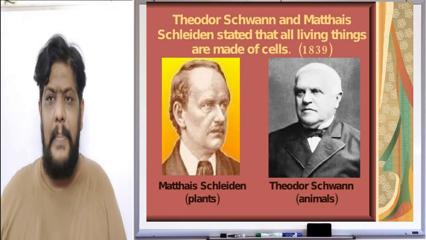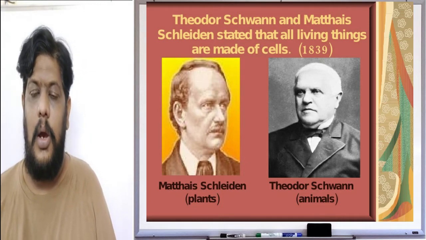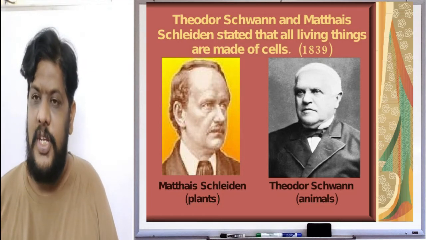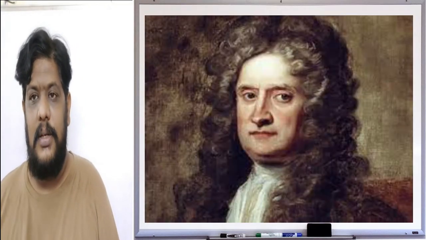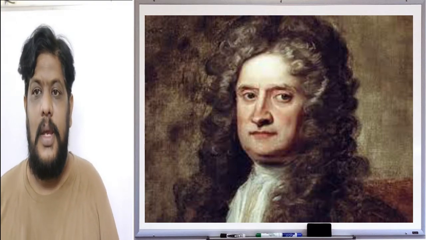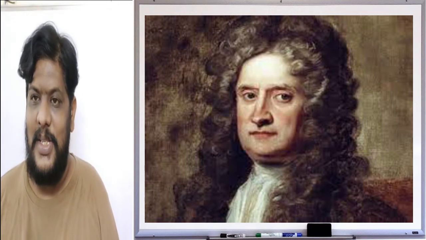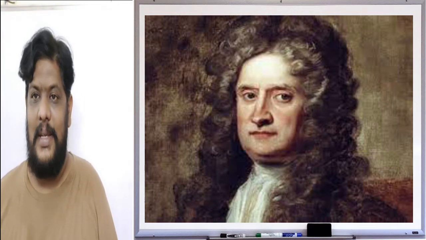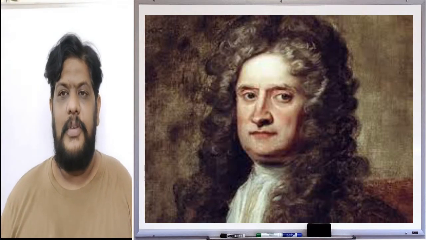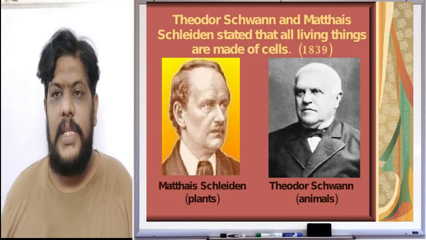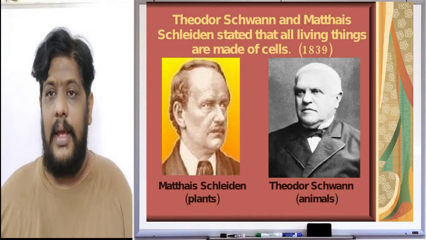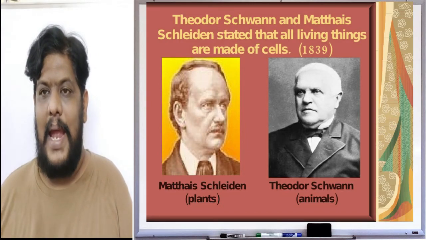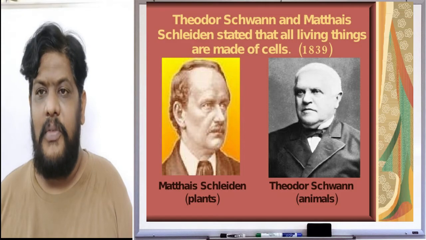The complete credit for proposing the cell theory goes to Schleiden and Schwann. It was more than 200 years earlier that Robert Hooke discovered the cell. You all know the process, how he discovered the cell. So it is only after 200 years that Schleiden and Schwann proposed the cell theory, which says that living organisms in the plant kingdom and animal kingdom are made up of cells.